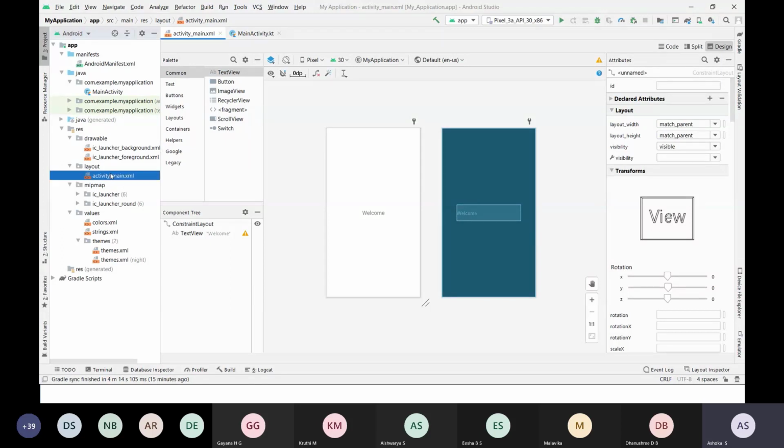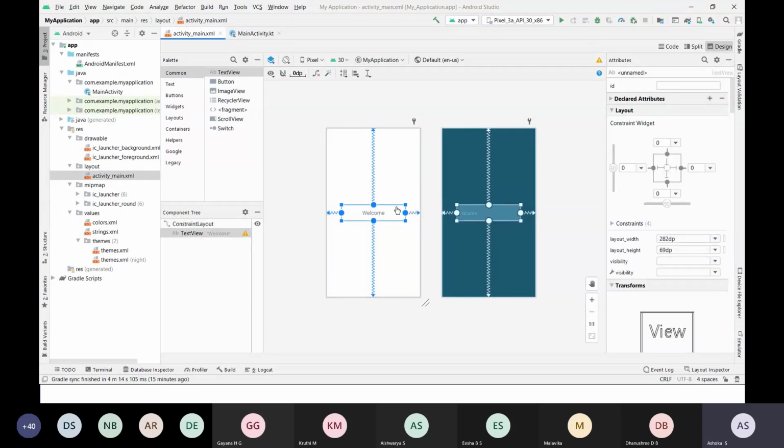And we have activity_main layout, where you can design your app. This is the layout, and this is the preview of the layout. By default here we have one text field, which contains hello world. And we have mipmap, where we have the launchers, and here we have colors.